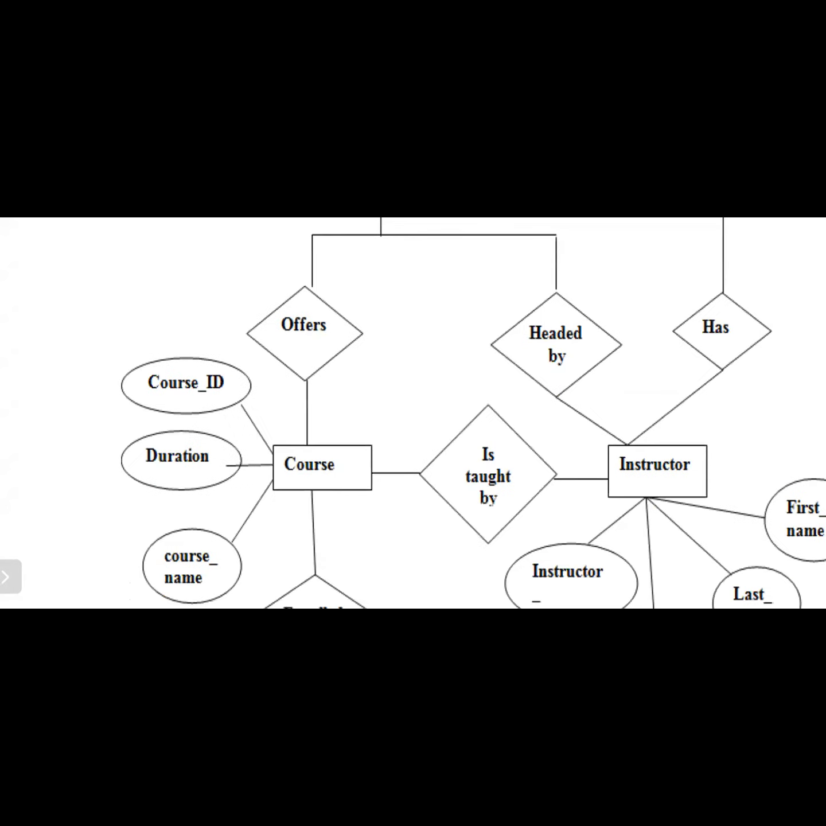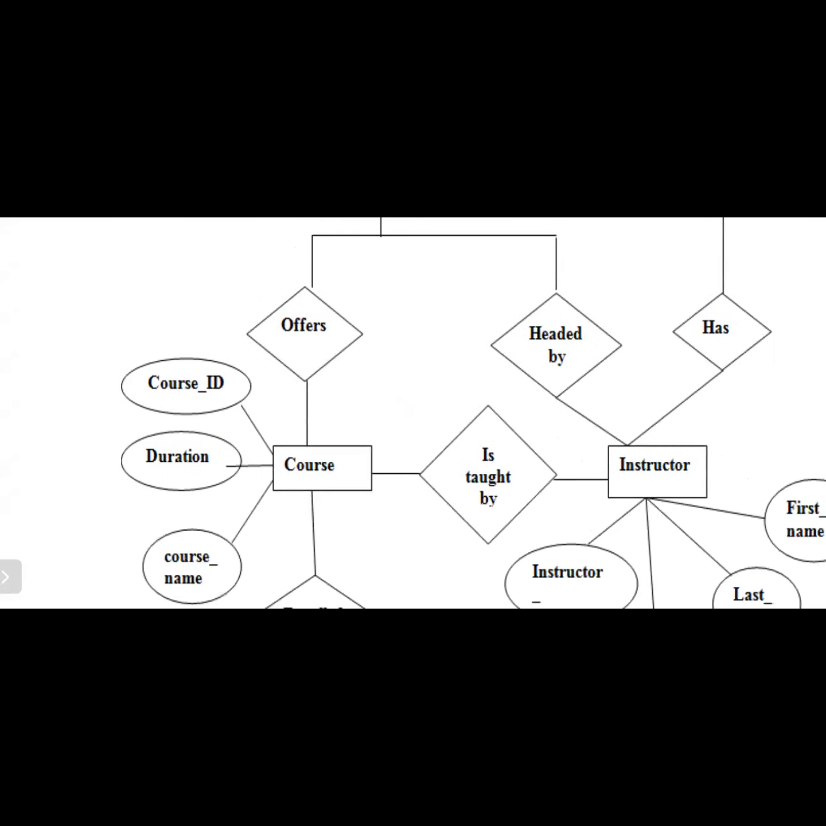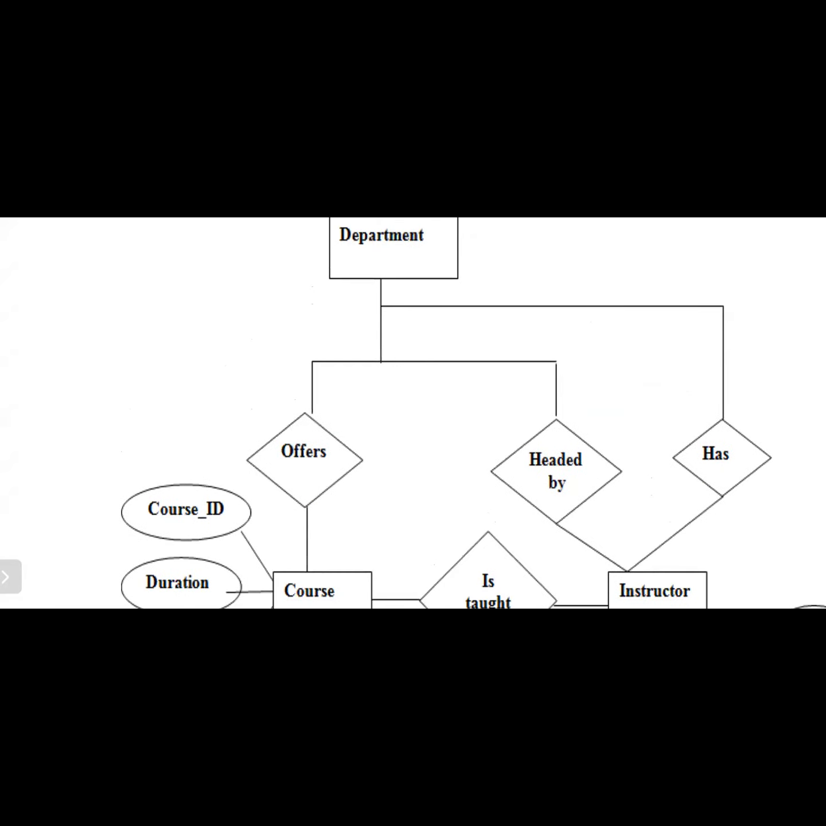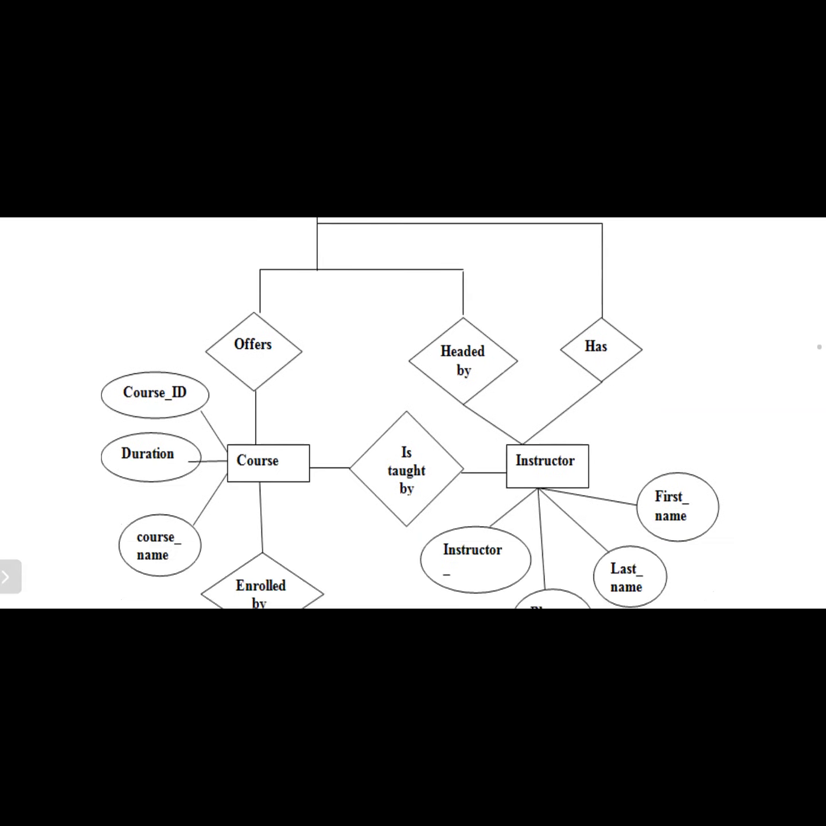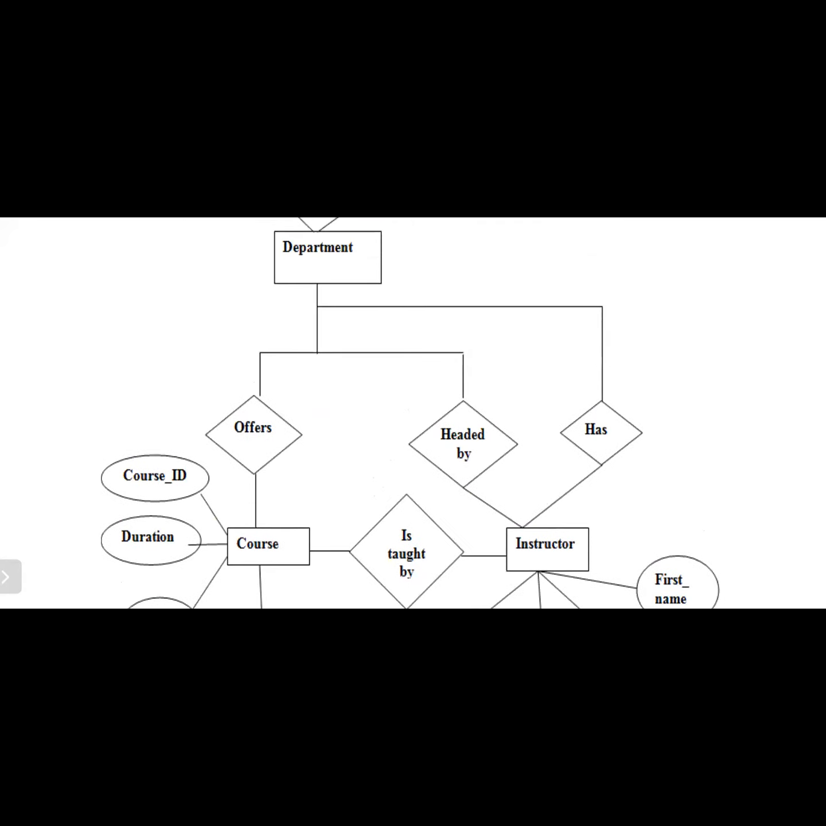Next, course. A department offers so many courses, am I right? So the relation between course and department is offers. If you observe here, there is a line between course and department. The relationship between the department and the course is offers. What are the attributes for the course? Course ID, course name, and course duration. This course is taught by an instructor.